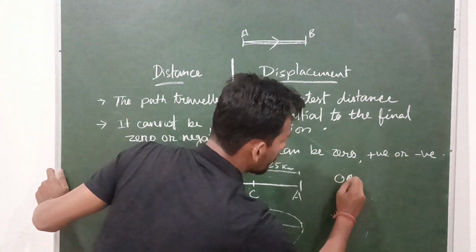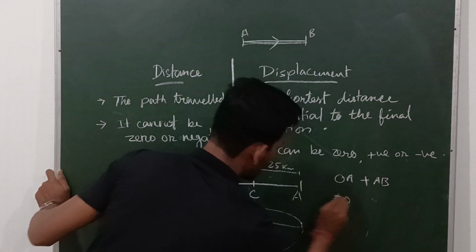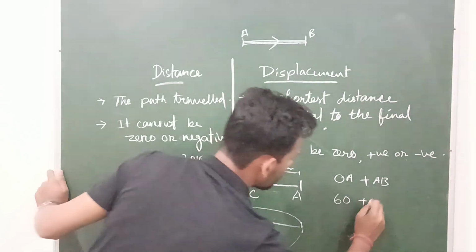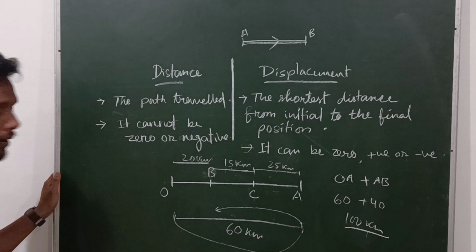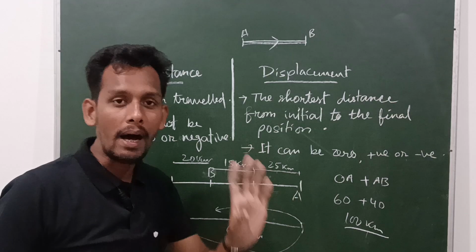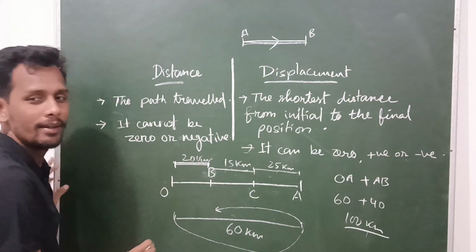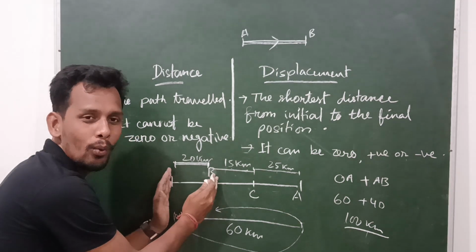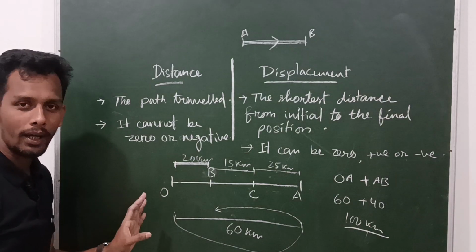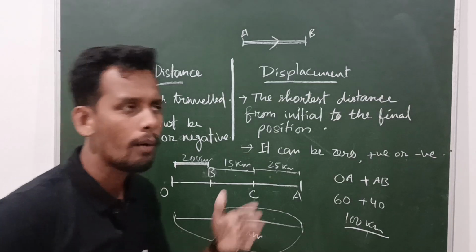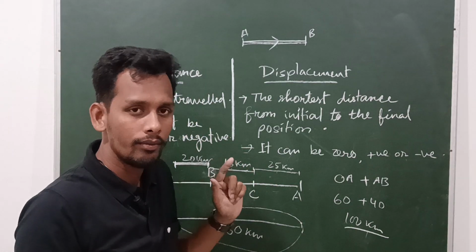First OA, then A to B. OA is 60, then it is 25, 15, 40. You moved 100 kilometers. Okay, this is your distance, but your actual displacement is this 20 kilometers. This is the shortest path between O and B. So 20 kilometers is your actual displacement. Okay, if you are moving in the opposite direction, then that will be negative.